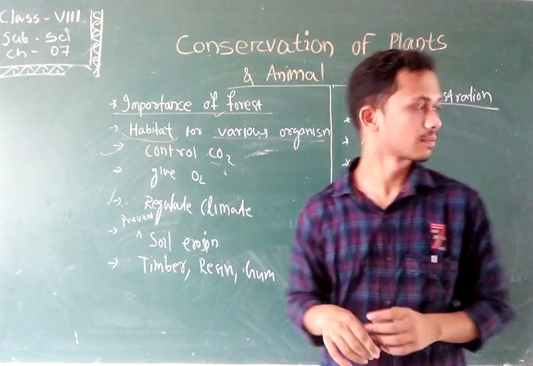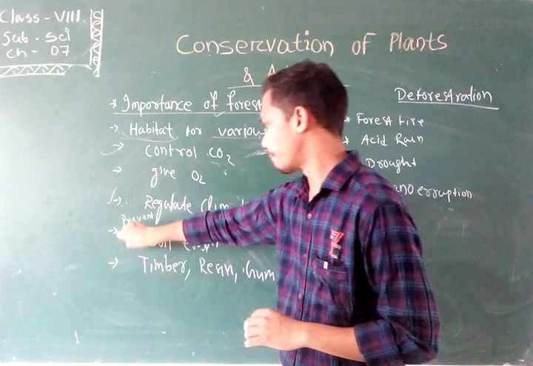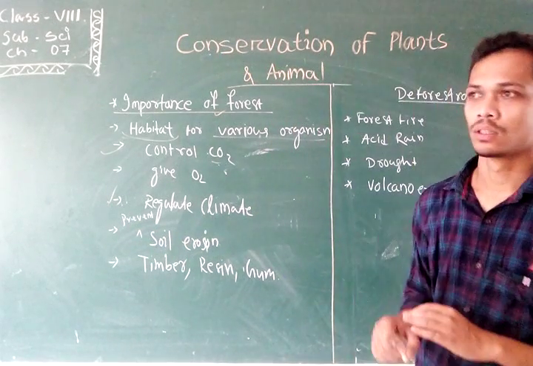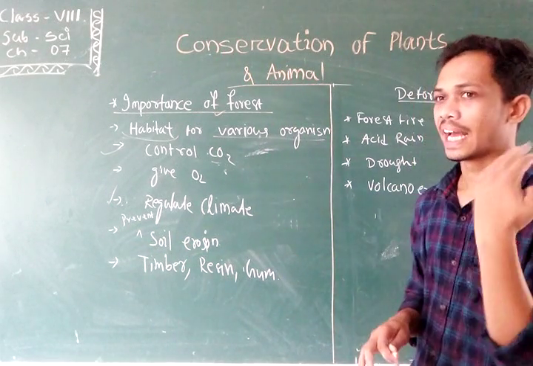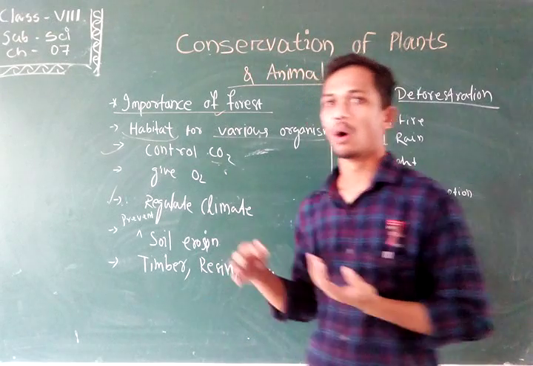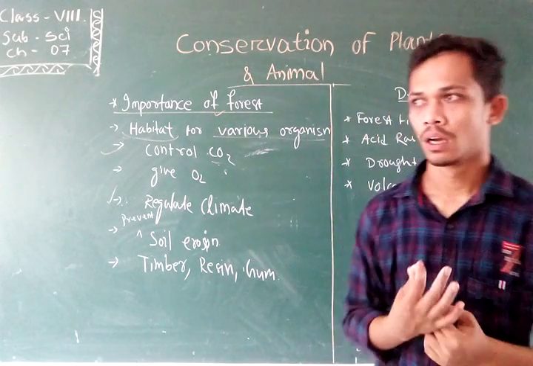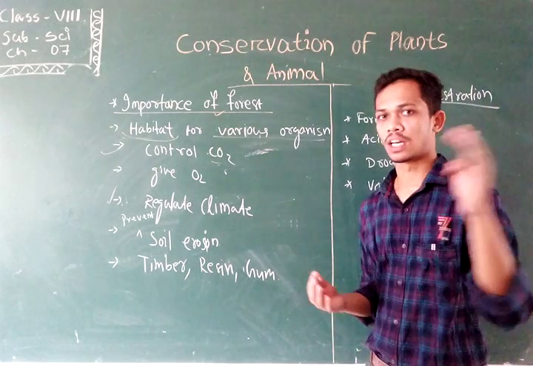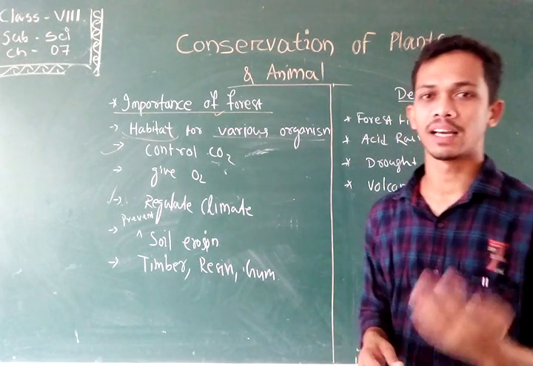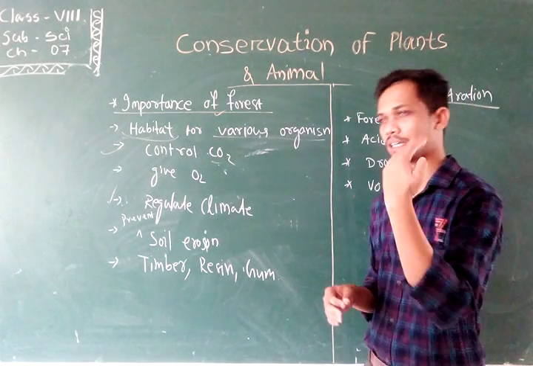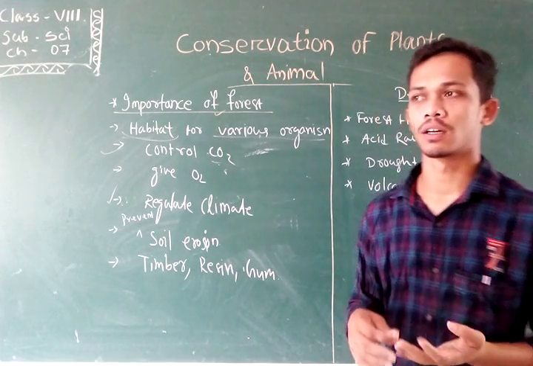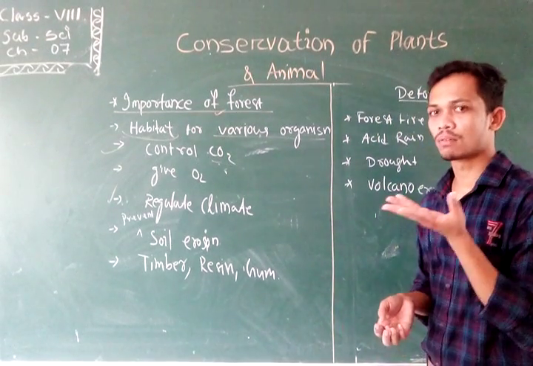Next, it also prevents soil erosion. Students, due to the heavy flow of air and water, the upper layer of the soil is removed, that is the fertile layer containing the maximum amount of humus.